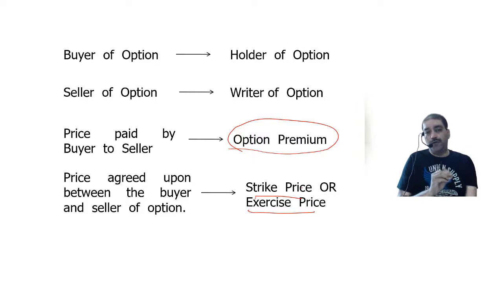So when is a call option bought? A call option is bought when I want to purchase, but not now, at a later date, and the prices are likely to increase. When will you sell the call option? When you feel that, see, there has to be a contrast view between the buyer and the seller. I am expecting prices to increase, so I am trying to prevent my loss. If the prices decrease, then I don't have any problem, I will buy at a lower price. But I want to buy in the future and the prices are likely to increase, so I am trying to protect my loss. But you say that, sir, prices are not going to increase, they are going to decrease actually.